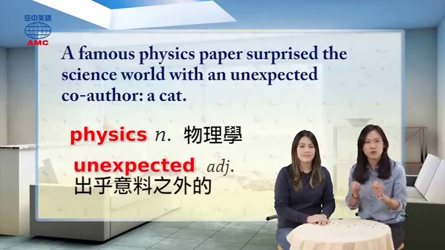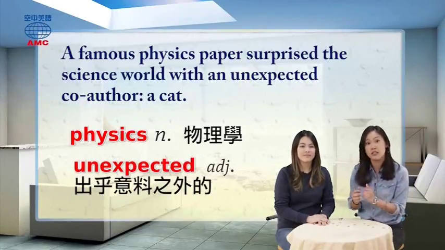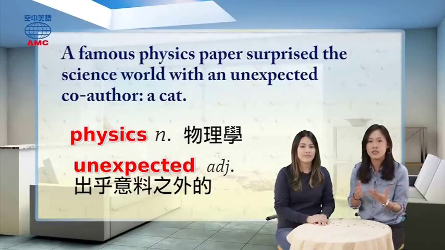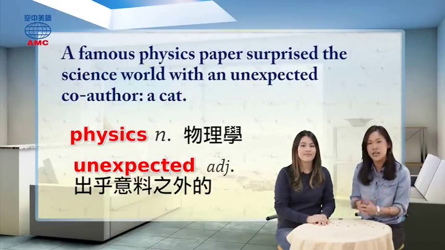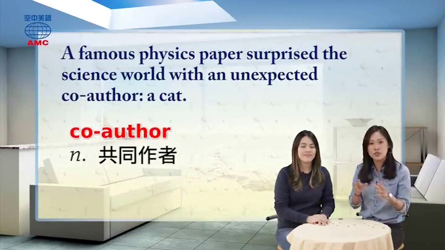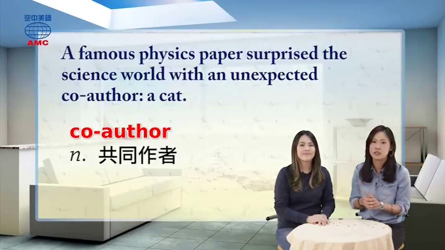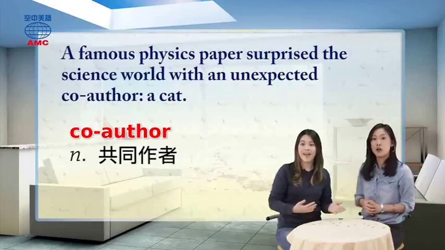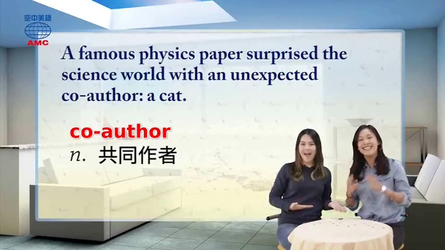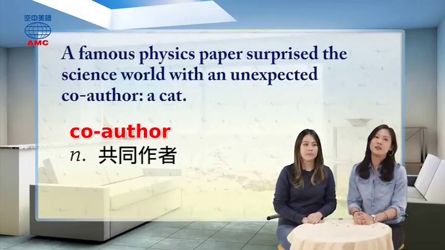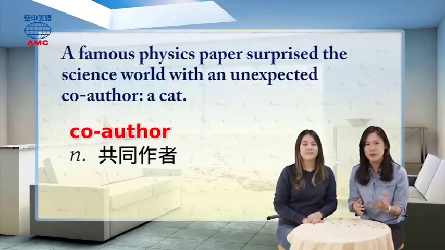Unexpected 由字首 un 加上 expected 组成的形容词，expect 本身是期盼，expected 期盼的，字首加上 un 就是变成它的相反字，unexpected 也就是出乎意料之外的。再来我们看到 co-author，co 当字首代表共同的，像是我们课本上面的 co-author 共同作者，co-worker 同事，co-star 联合演出者。记得 co 后面还要再加上 hyphen 哦。